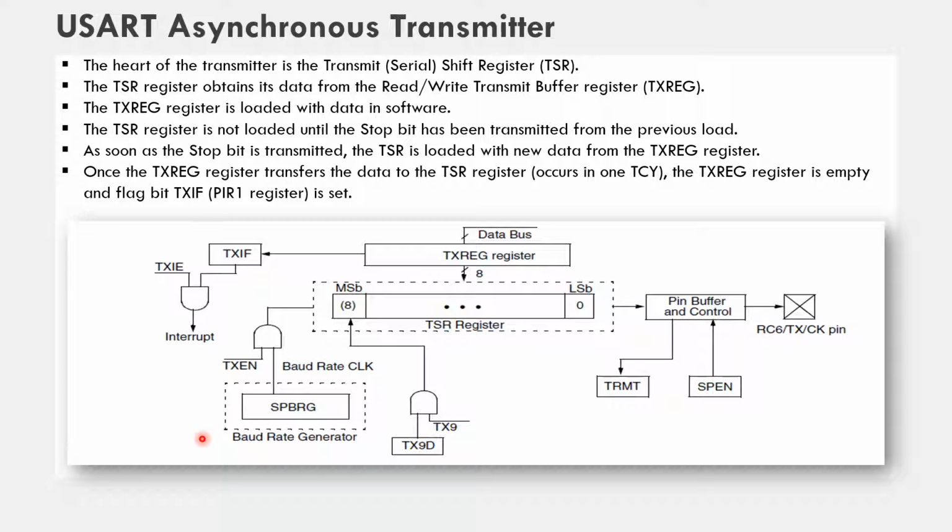And to generate the baud rate, here we have the SPBRG register, and to transfer this baud rate to this mechanism, here we have this TXEN, that's the transmit enable bit register, and here we have the AND gate. So when this is 1, only then the logic from this baud rate is transferred to this circuit, and this is for the 9th bit.